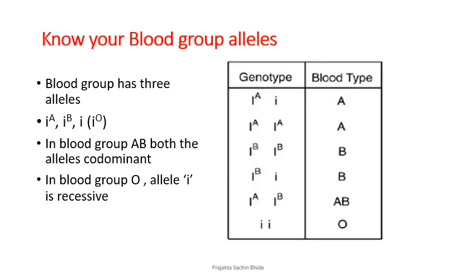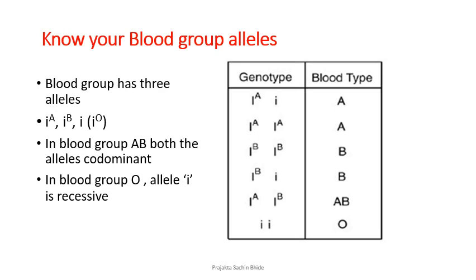Something to know more about your blood group, alleles. Okay, all of you might be wondering, I got a particular blood group. Does it come down from my parents? Indeed, it does. You want to check how? The blood group in humans has three alleles. Okay, if you remember A, B, O.